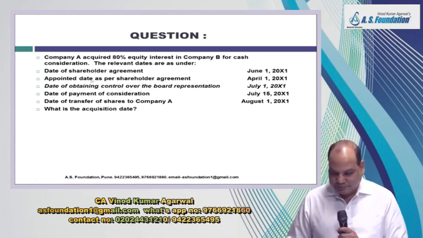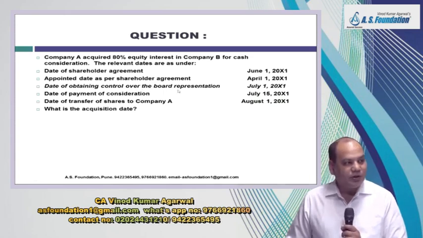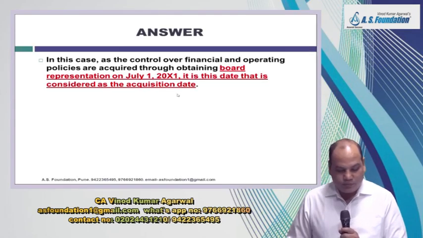No. What is important is the date when you acquire the control over the relevant activities, and that happens when you get the representation on the board. So therefore your answer would be the date of obtaining control over the board representation.